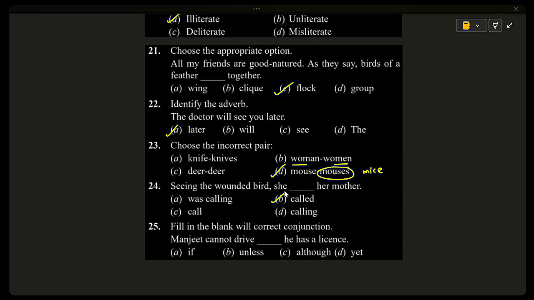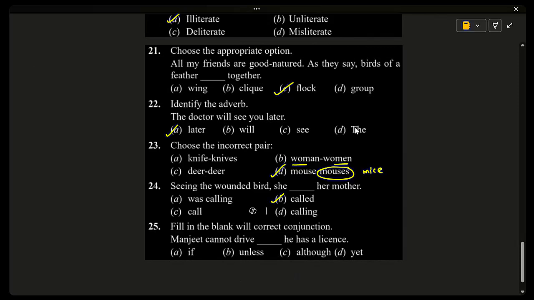So the main verb should also be in the past tense. So the correct sentence is, seeing the wounded bird, she called her mother. Other options: was calling, past continuous is not needed here. Call, present tense, incorrect. Calling, the verb form is incomplete, it needs a helping verb. So the rule to remember: when the first part shows a past action, the main verb should also be in the past tense. So the correct answer is called.